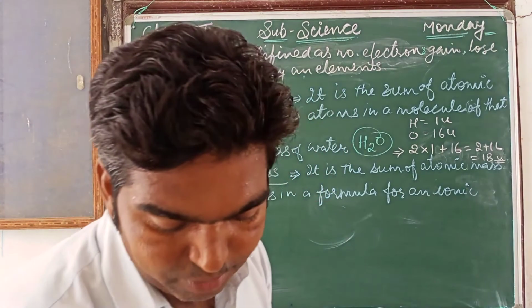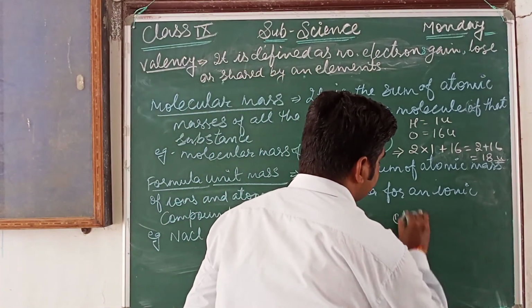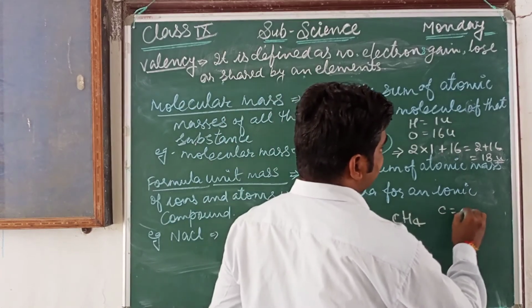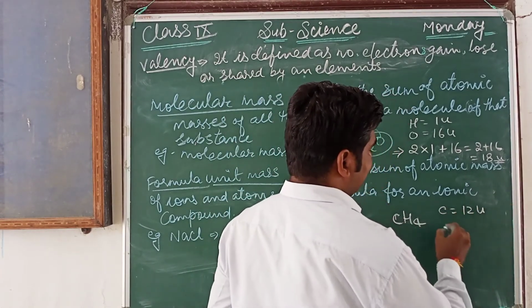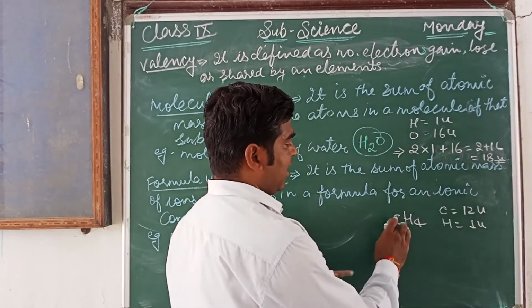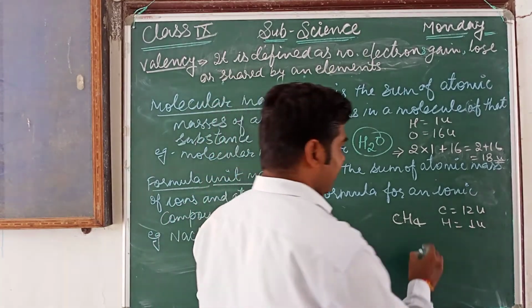Now we are taking one more example for the molecular mass. If we want to calculate the molecular mass of methane, CH4. The mass of carbon is 12 units, and the mass of hydrogen is 1 unit. How many atoms of carbon are in methane? Only 1.